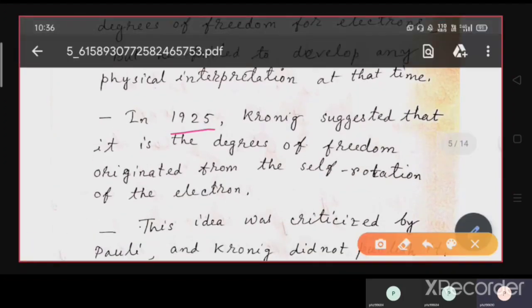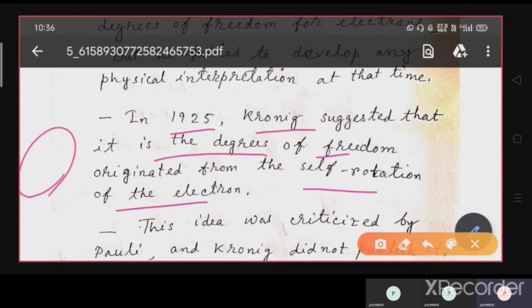In 1925, Kronig suggested that this degree of freedom originates from the self rotation of the electron. Like the earth, which revolves around the sun and also spins about its own axis. So Kronig suggested that this degree of freedom, whatever it was at that moment, should originate from the self rotation of the electron.